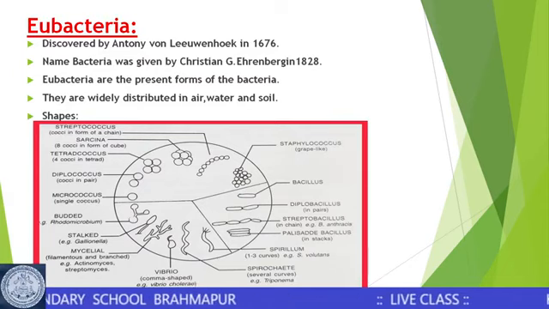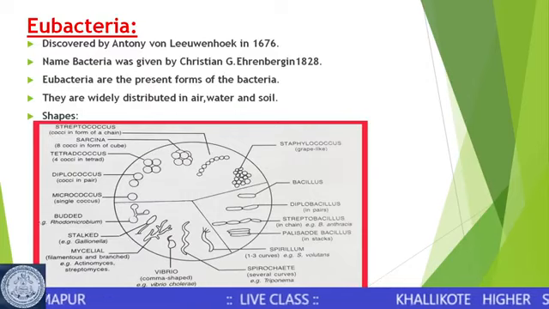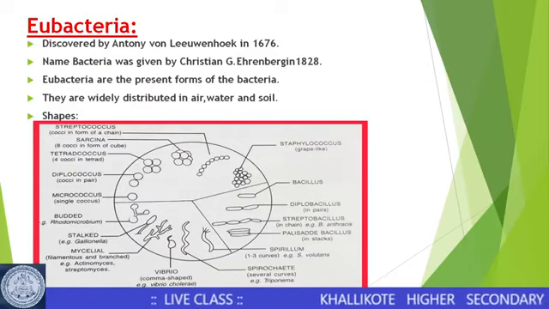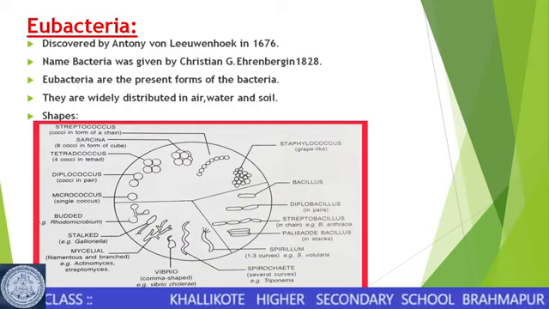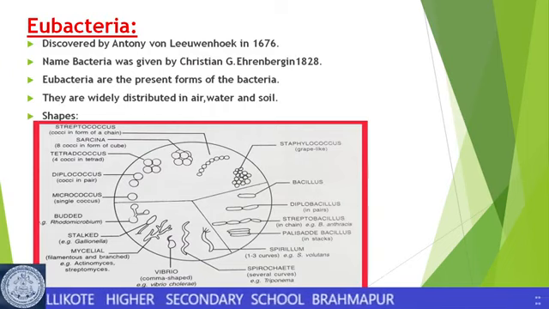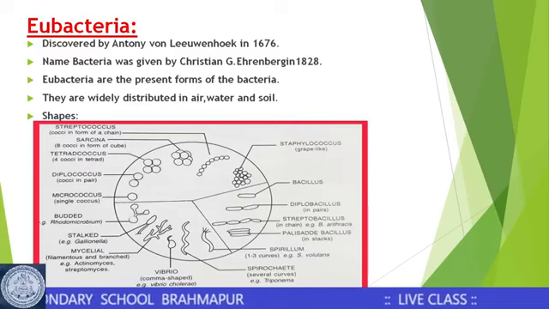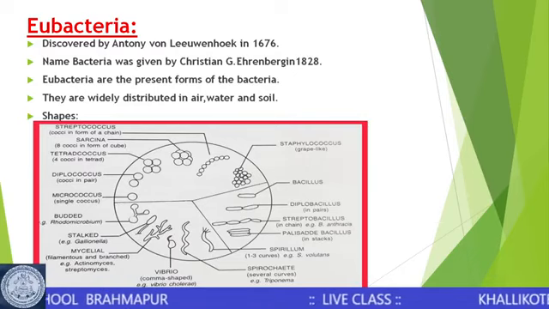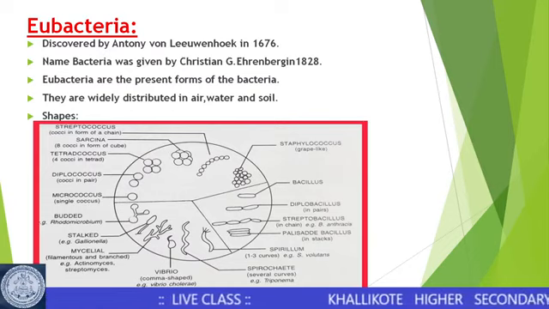When it is a Diplococcus, two cells of coccus bacteria remain in a pair, and when it is Tetracoccus, there are four cocci in a tetrad. When it is a Sarcina, there are eight cocci in the form of a cube.